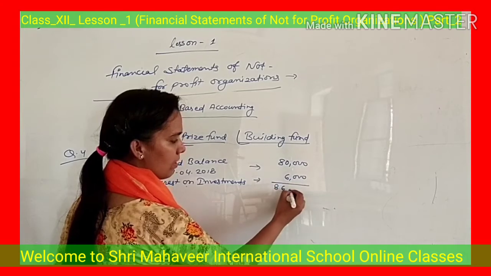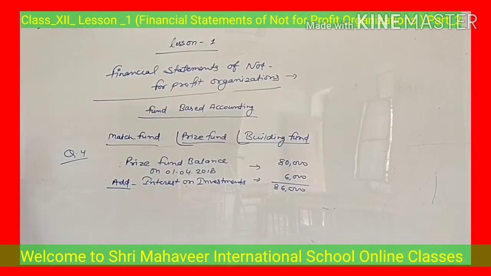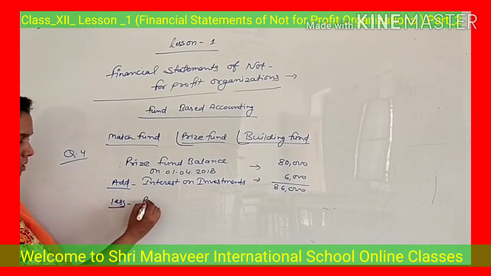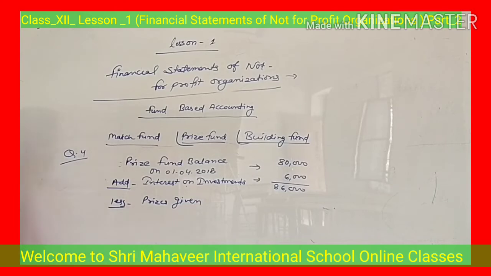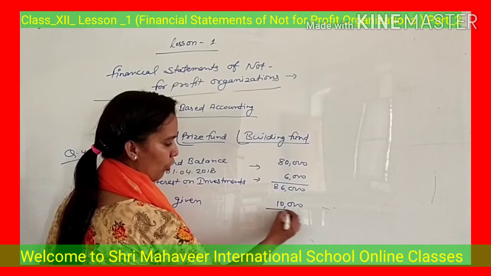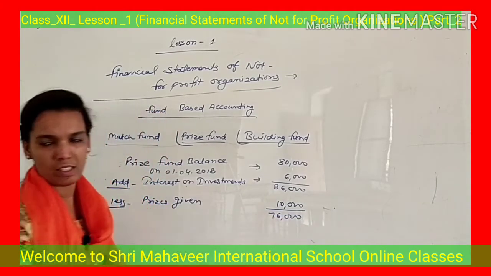So now you have balance 86,000. Next point, prizes given. Prizes given means this is expense for prizes. So this will be deducted from this fund. Prizes given, amount of 10,000 rupees. So your fund balance reduced by 10,000, means now it is 76,000.